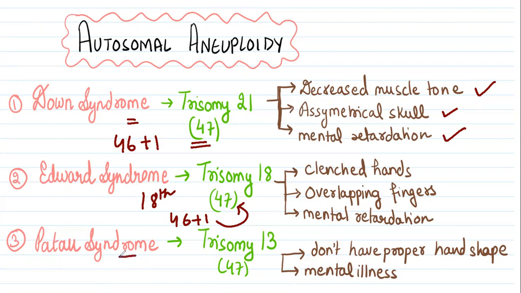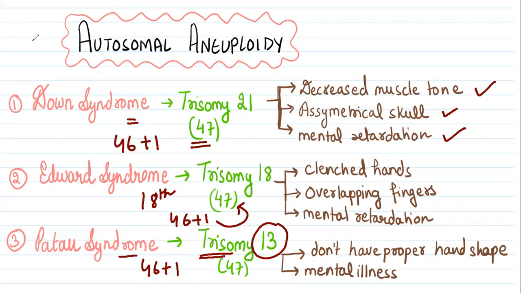In case of Patau syndrome, trisomy is seen on chromosome 13. Definitely it will lead to an increase in chromosome number. So it is 46 plus 1, 47. The special feature of Patau syndrome is that individuals have improper hand shape, and also mental illness.